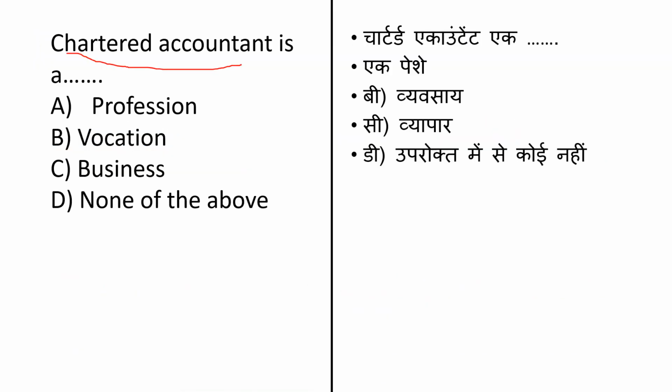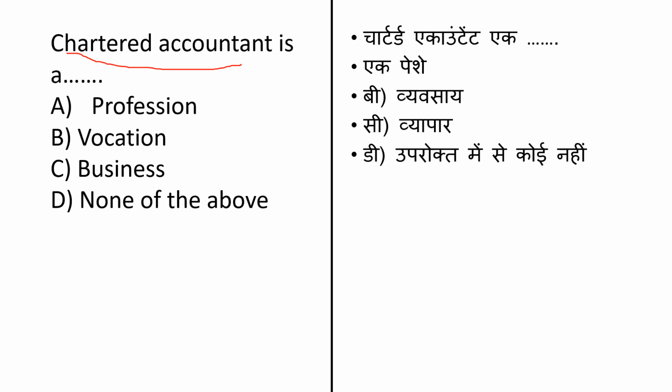Chartered accountant is, whether it is a profession, a vocation or a business, that is what they ask you here. The chartered accountant, that is a CA, is an international accounting designation granted to accounting professionals in many countries around the world aside from the United States.